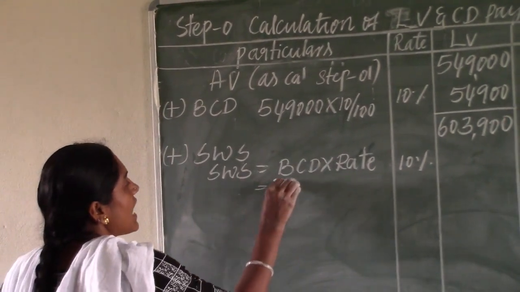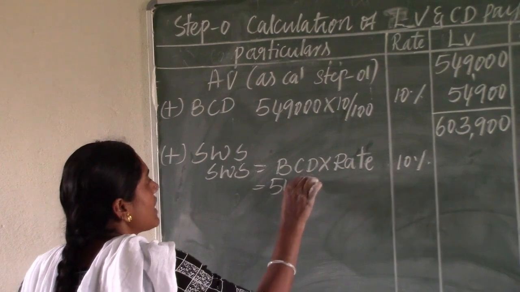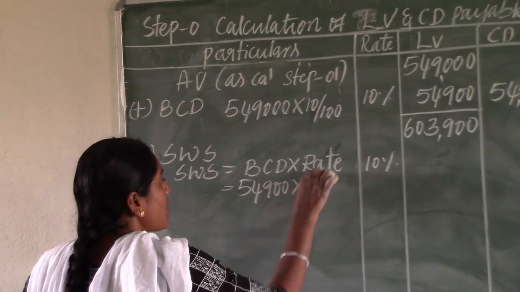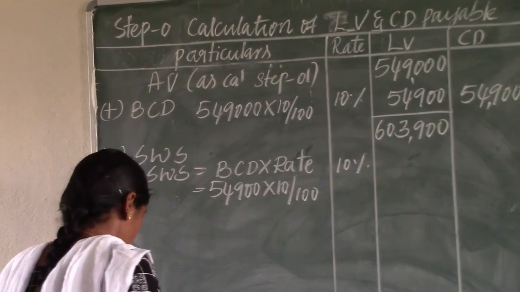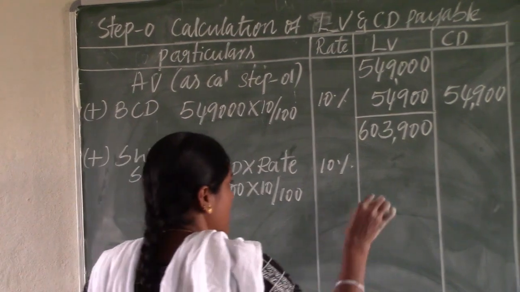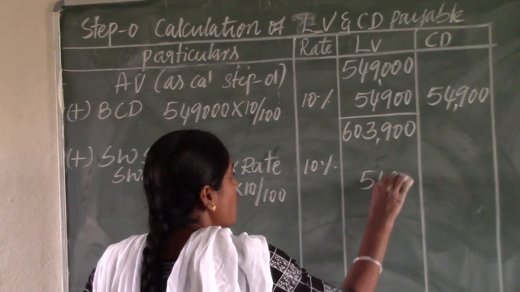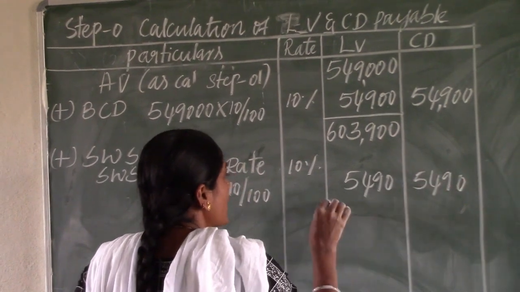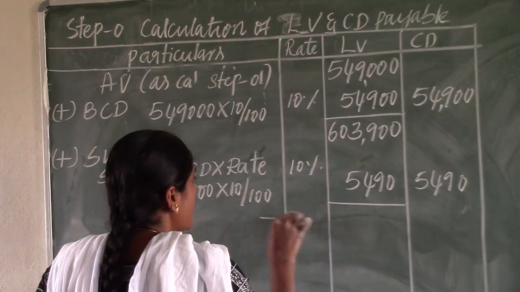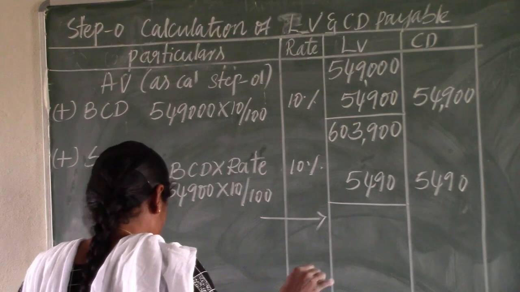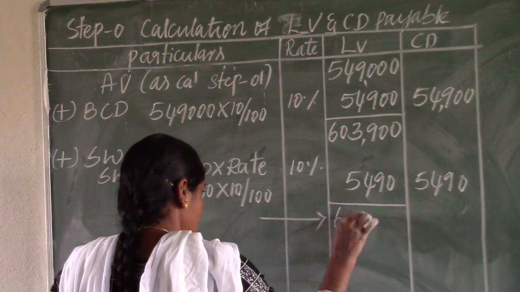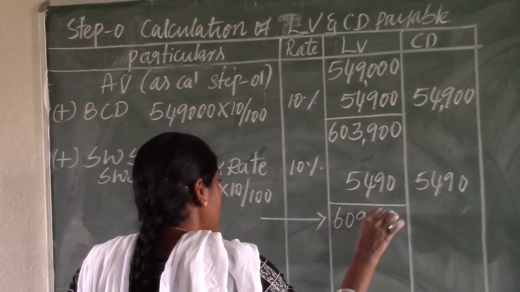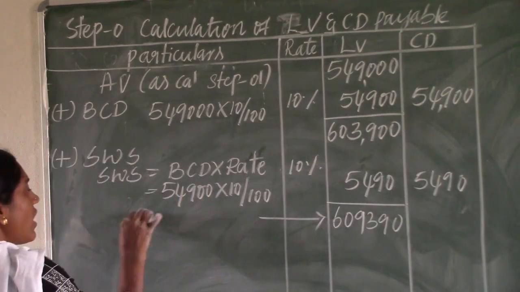BCD as calculated 54,900 into 10% standard rate as applicable as social welfare surcharge, so 5,490. We write 5,490 in both the columns. Now make it total of the middle column, 6,09,390. That will be the total for IGST.